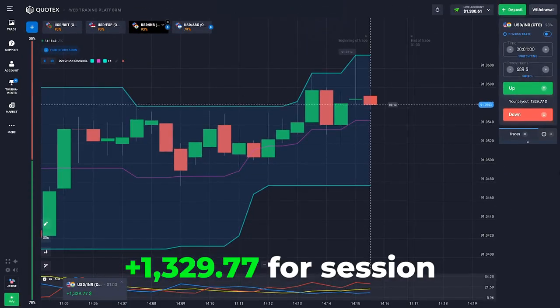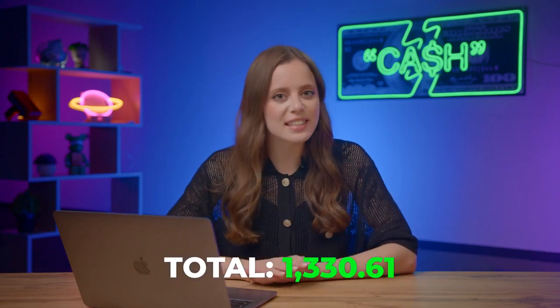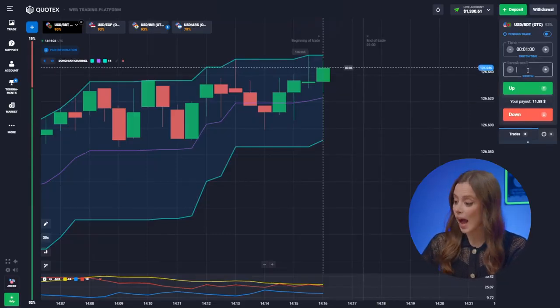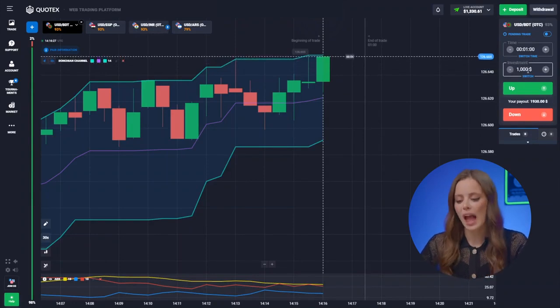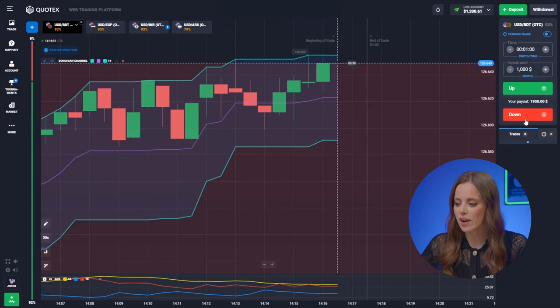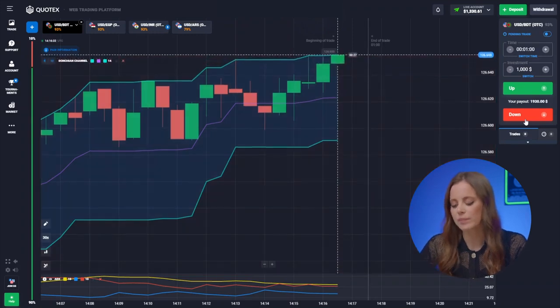Very good, I'm in a great mood. See how I'm not resisting market movements, just analyzing and carefully monitoring every step. Now let me move on to the US dollar and the Bangladeshi taka. I'm in the mood for something new. I'm going to invest the maximum amount, 1 grand. I'm trading down on this one.